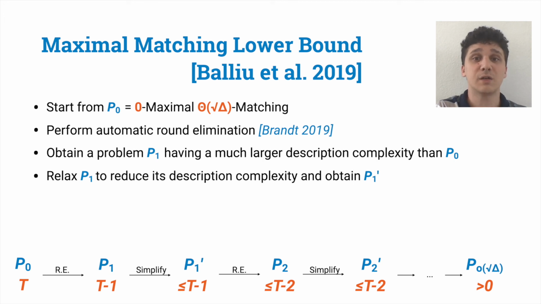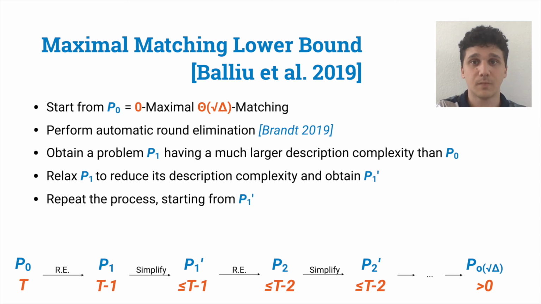The main challenge here is that this must be done very carefully. We must start from P1 and somehow modify its constraints such that the obtained problem P1 prime is still at least one round easier than P0, while being much smaller to describe than P1. If we do this, we can repeat this process from P1 prime, obtain P2, perform some new simplifications, obtain P2 prime, and so on.